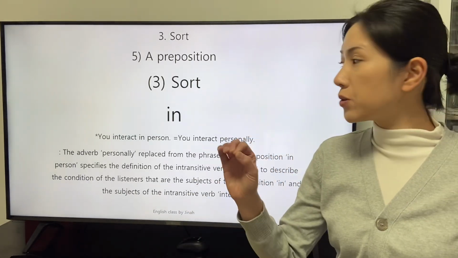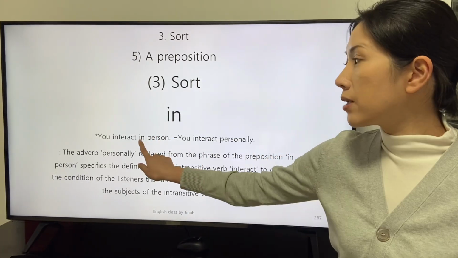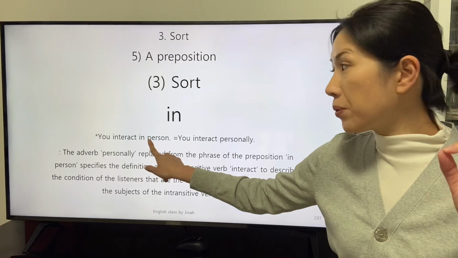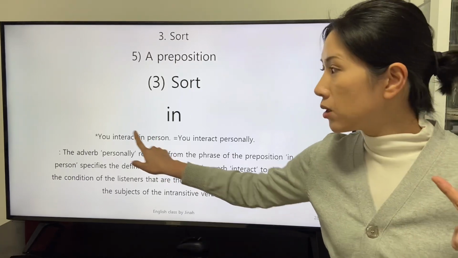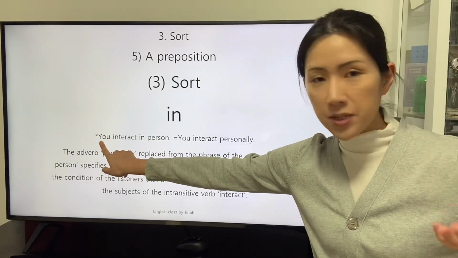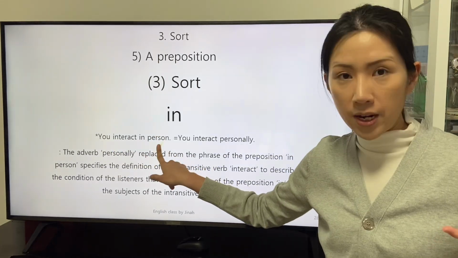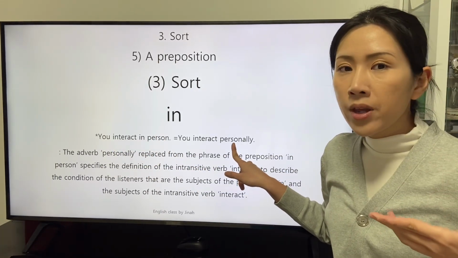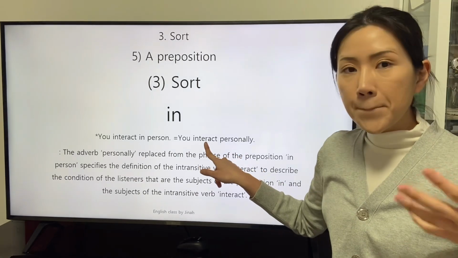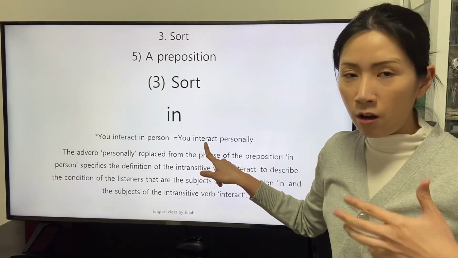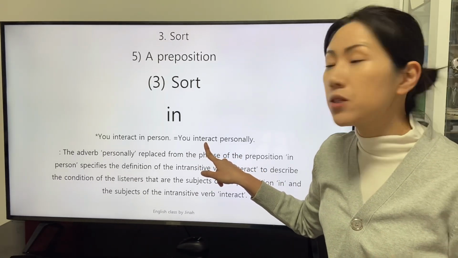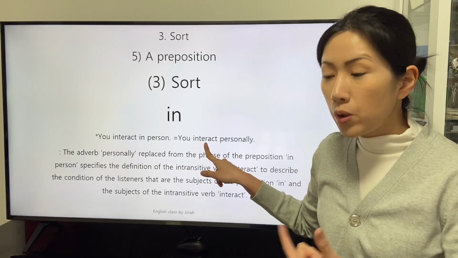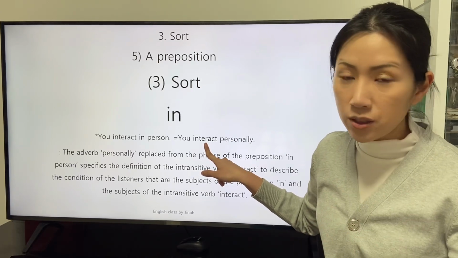The difference between the two clauses is that the phrase of the preposition describes the relationship between the subject and the object. The adverb personally describes the definition of the intransitive verb interact with the way of specification.